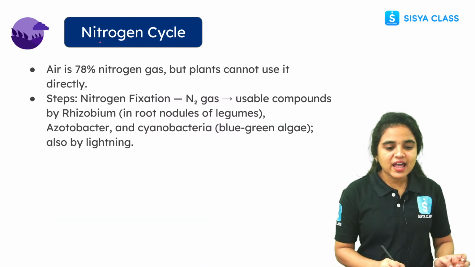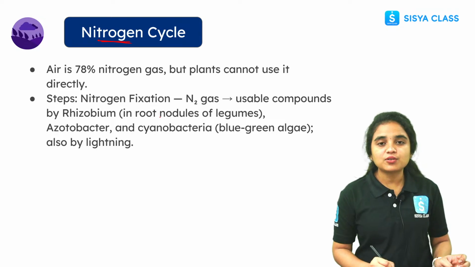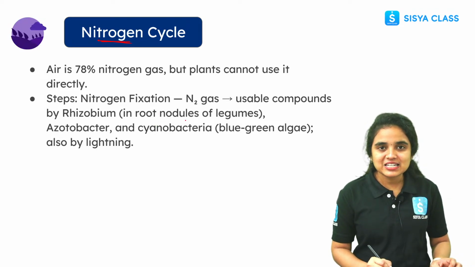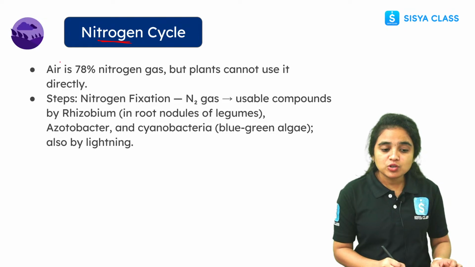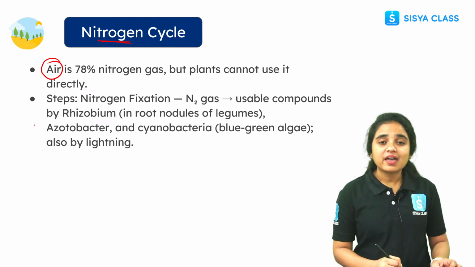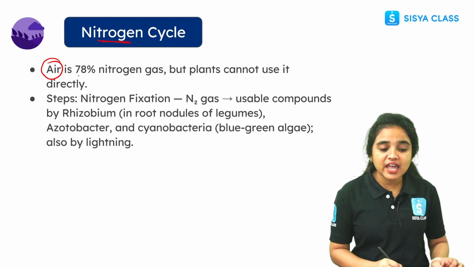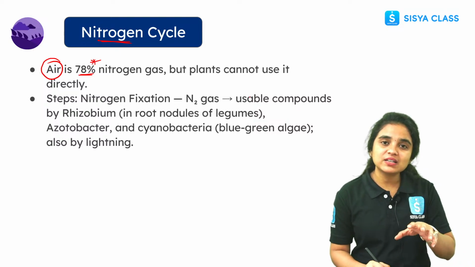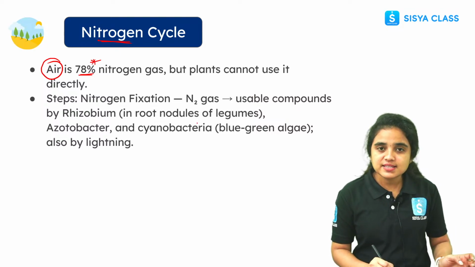Now let us see about the nitrogen cycle, students. Here the nitrogen cycle happens in many steps. Now let us see each step in detail. While coming to our atmosphere, air is composed of 78% nitrogen gas, but plants cannot use it directly. So how do plants get this nitrogen?